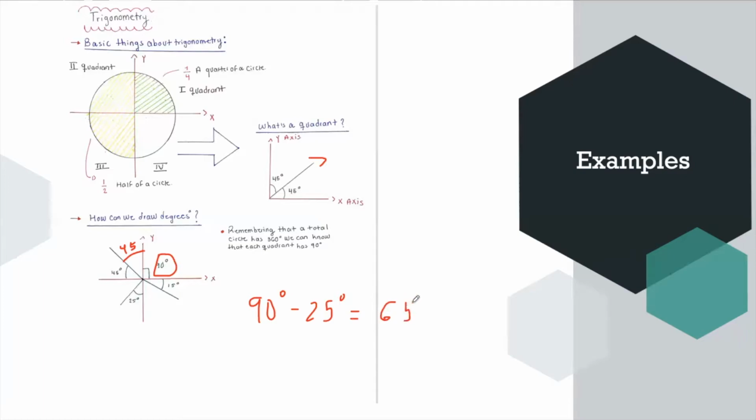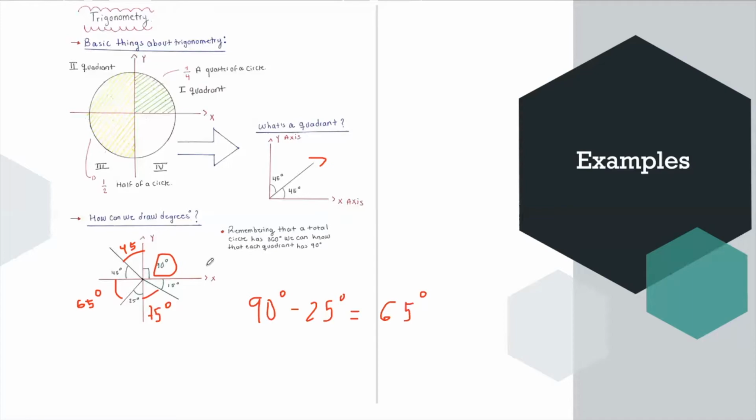So in our third quadrant, we have here 65 degrees. And the same with the last quadrant. We have 15, and if we have a total of 90 minus 15, we need here 75 degrees.